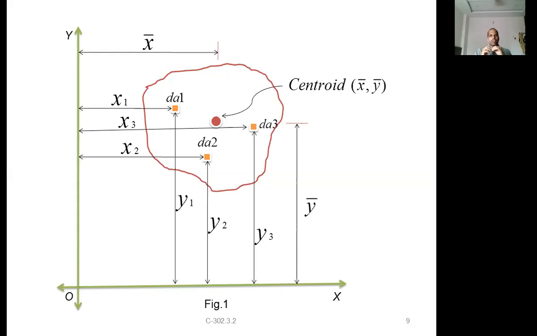Now, as per our principle, the moment created by the resultant is equal to the sum of the moments created by the individual forces. That is nothing but Varignon's theorem. So apply Varignon's theorem here, just like before, and calculate the position of the centroid.